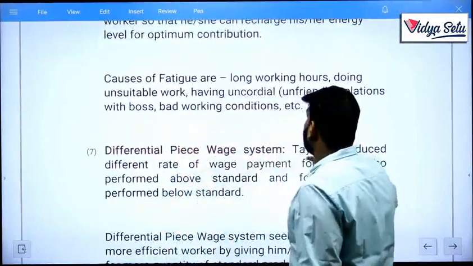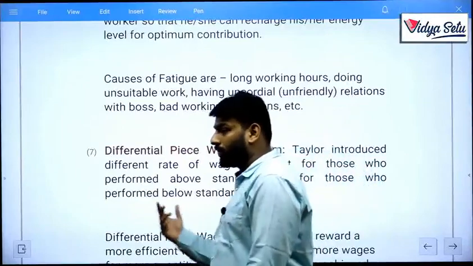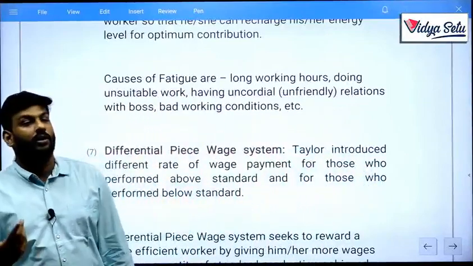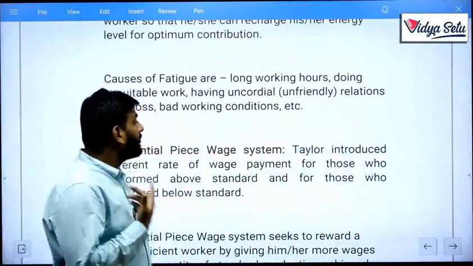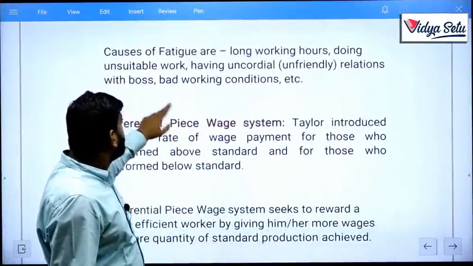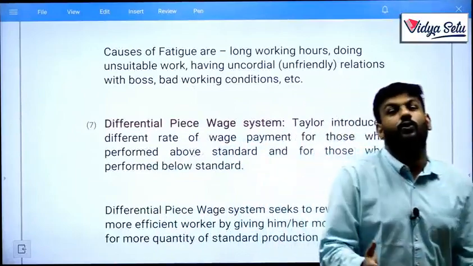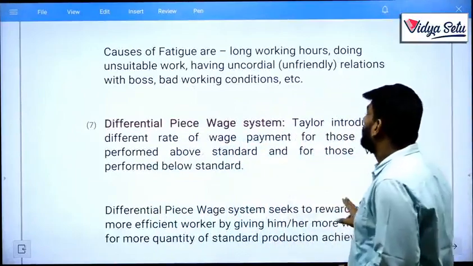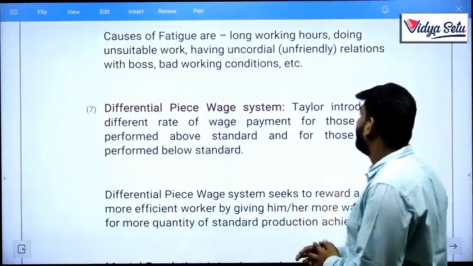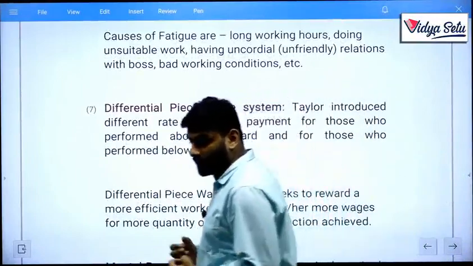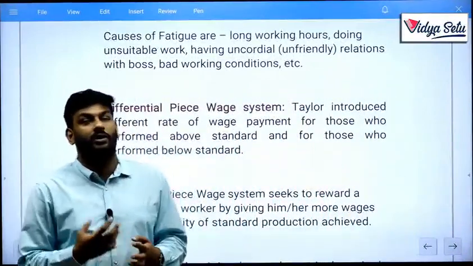Causes of fatigue are long working hours, as in you are doing back to back working, you need some rest, your body or your mind needs some rest. Doing unsuitable work, any work you don't like, then also you will feel tired. Having unfriendly relations with the boss, your boss is not friendly or happy with you.